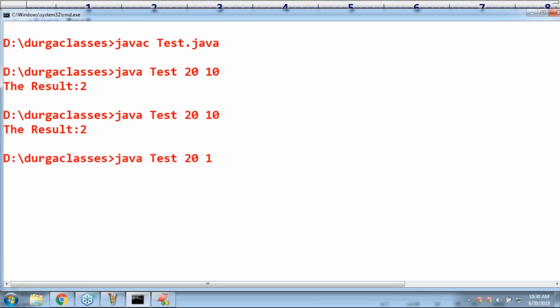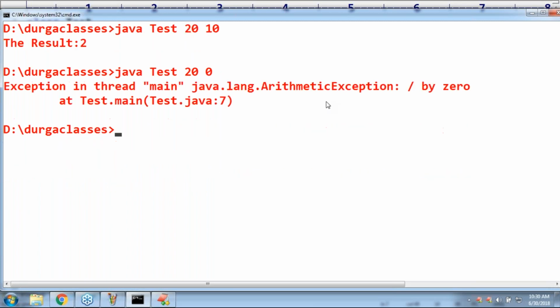Now here I'm taking 20 by 0. Immediately an arithmetic exception is going to be raised. Next, I'm trying to take 10 and then 2. You can't convert that into a number, so a number format exception is going to come.